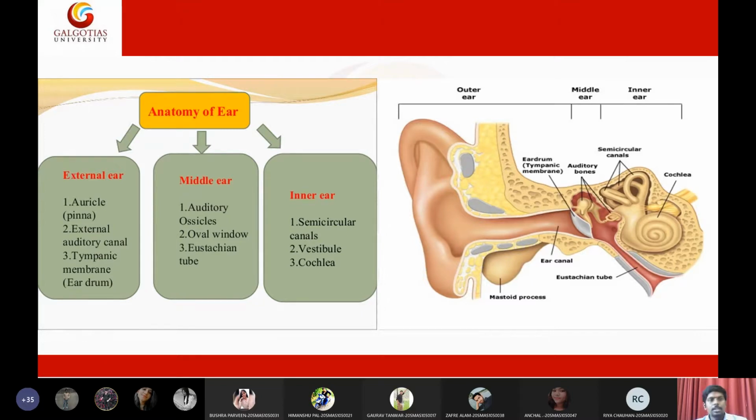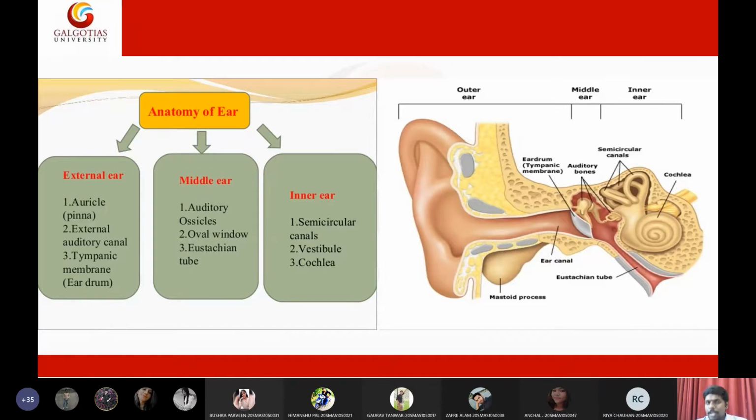Not only this, the external ear also has specialized glands. I forgot the name of those glands. Those glands will secrete wax, and the wax is a part of the immune system. If any microbes or pathogens enter through the ear, they will be captured in this wax and killed. This wax contains germicidal substances that will kill the pathogens.